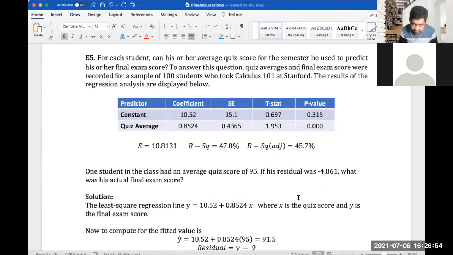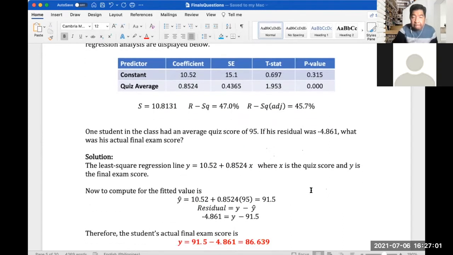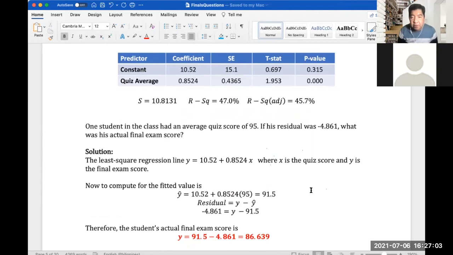Let's move the screen a little bit up. So we have 95 given as the average quiz score, and we now have to compute the fitted value.